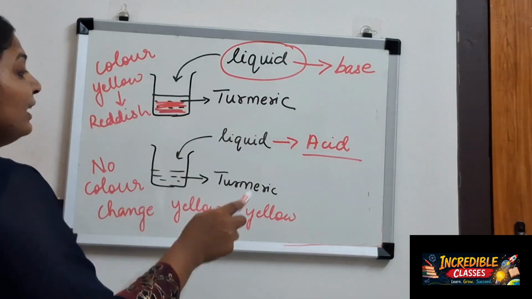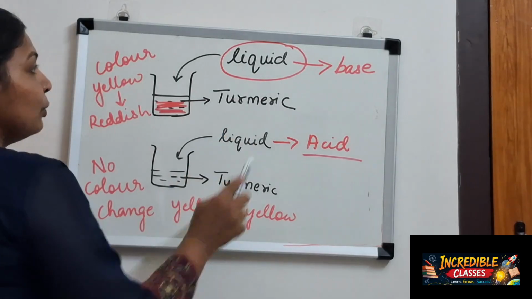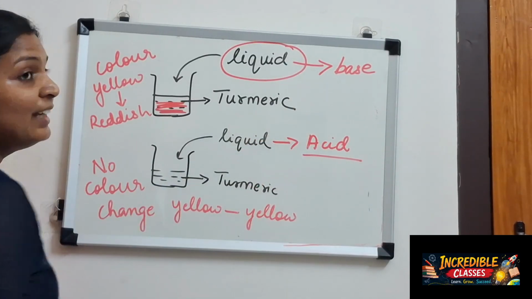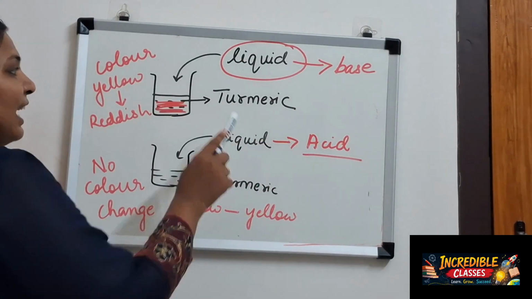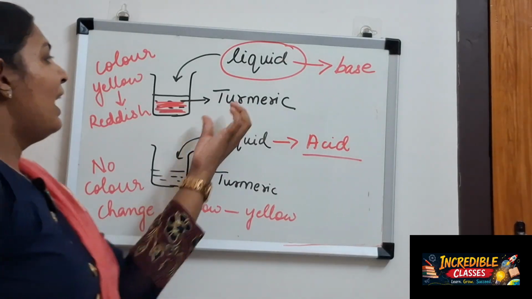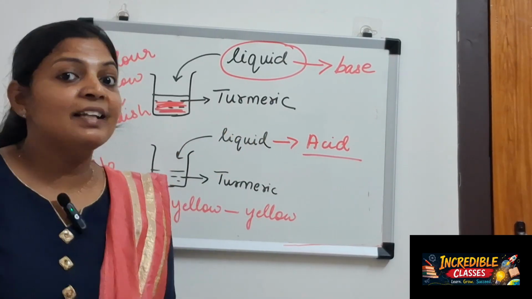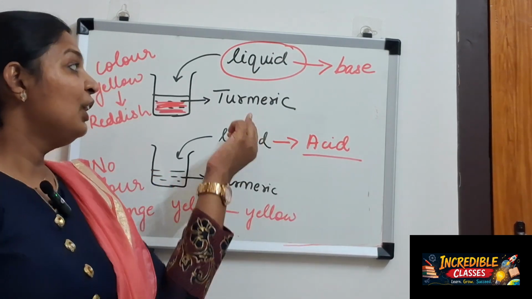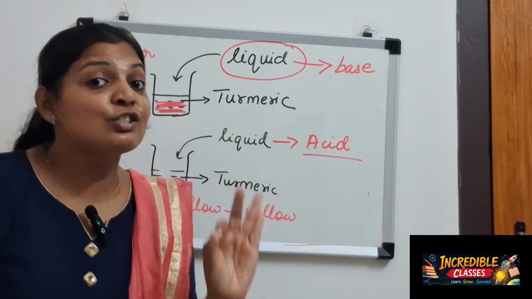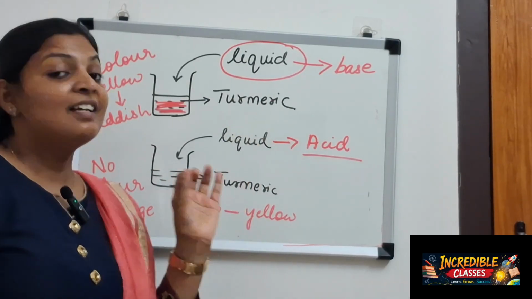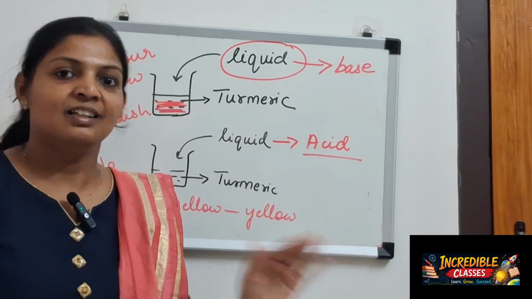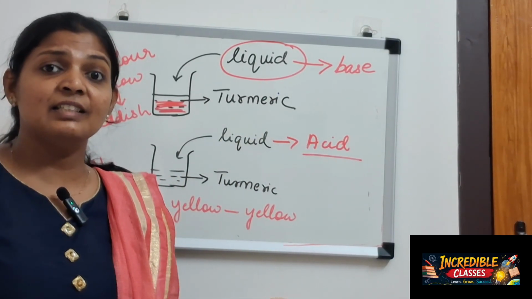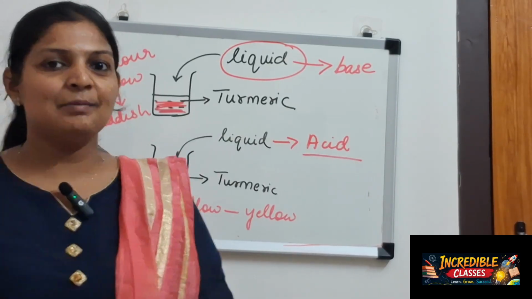So this is how an indicator works. It tells you the substance I put is a base or an acid. Clear? That is why we call them indicators, and turmeric is naturally available in nature. Nature has given it to us, so we call it a natural indicator. So turmeric is a natural indicator. Clear? Now, is that all? Is only turmeric a natural indicator? No, there are many substances.